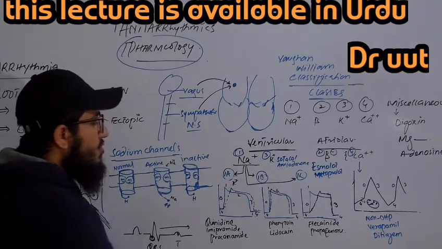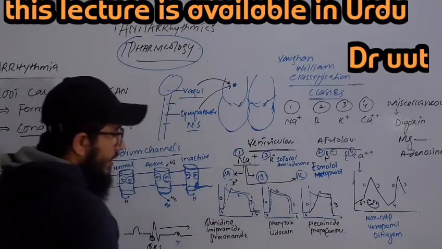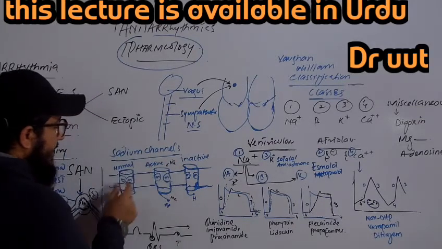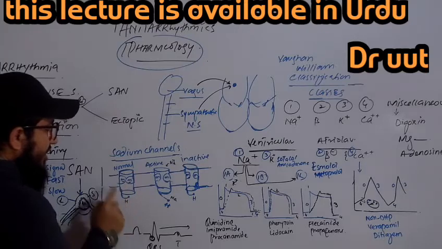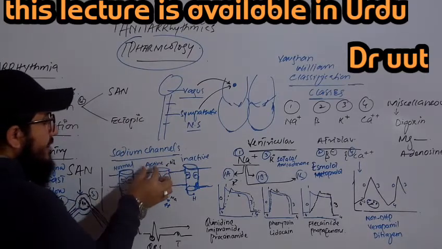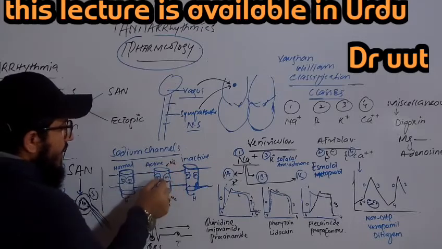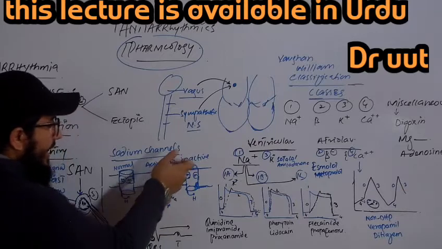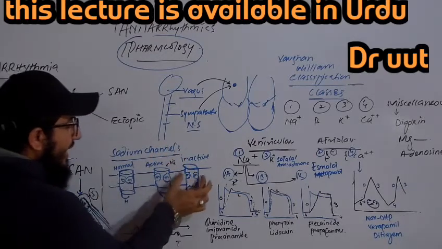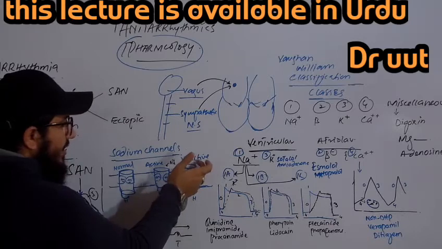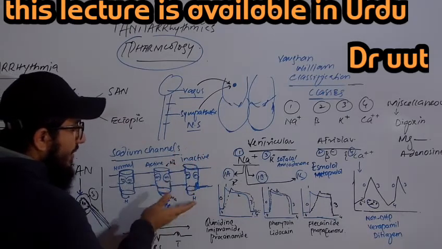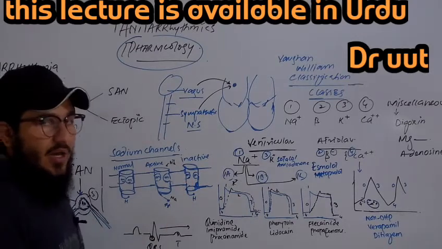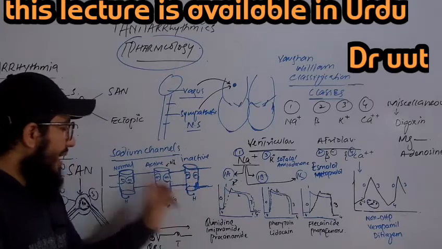Sodium channel blockers are further divided into 1A, 1B and 1C. Why is such a division observed? The reason is that sodium channels are composed of two gates, the M gate and the H gate. Normally both are closed. In the active state, the M gate will open along with the H gate, and the sodium will move in. In the inactive state, the influx of sodium is blocked because the H gate is closed now, while the M gate is open as before in the active state.